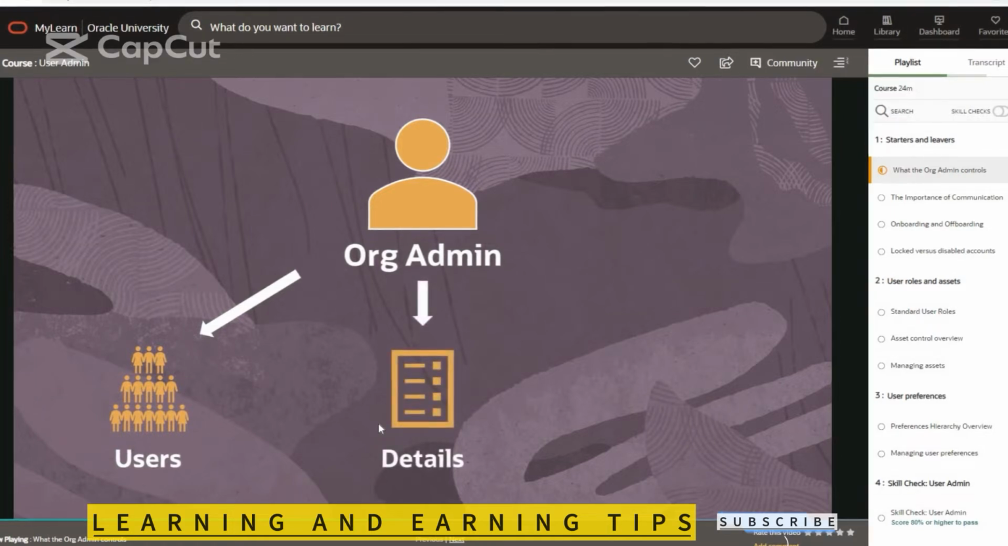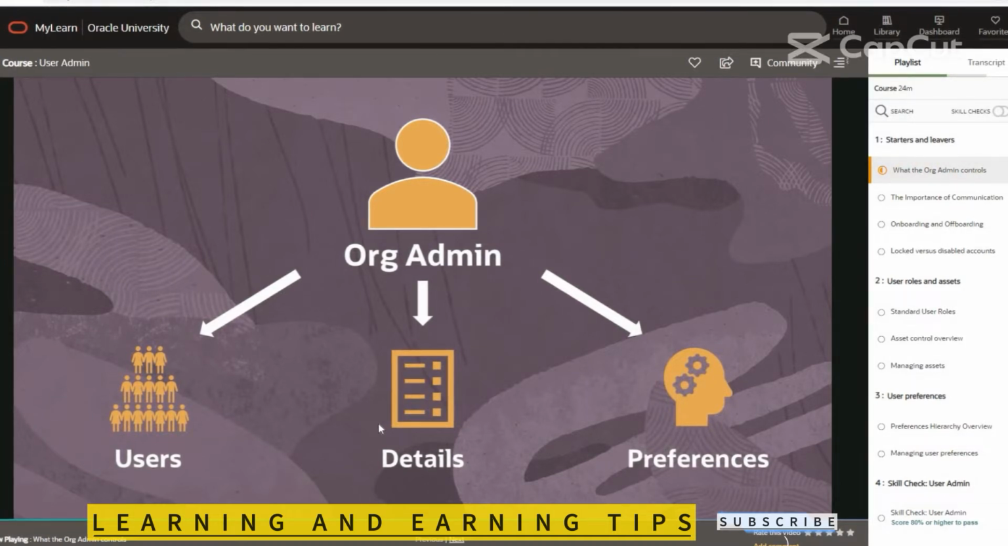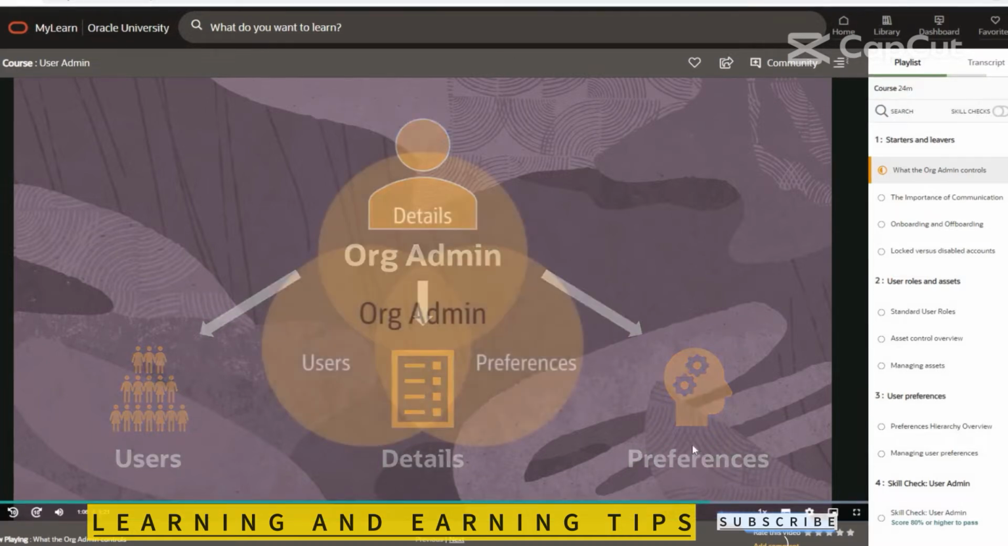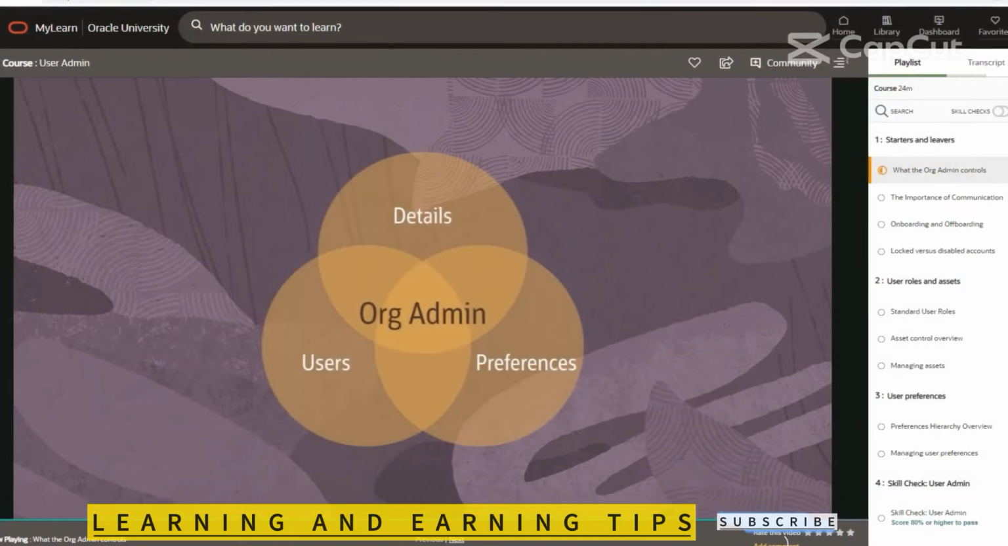Next are the details for the organisation itself, and this includes setting some defaults and basic information about your company. You probably won't be doing a lot of admin in this area, but it's still good to know. Lastly, there are preferences that relate to your organisation. There are a lot of them, but we'll focus on the ones that matter and that help you maintain more control and reduce risk. There will be some overlap in these three areas, but if you just remember that the org admin looks after users, details and preferences, that's a really good place to start.